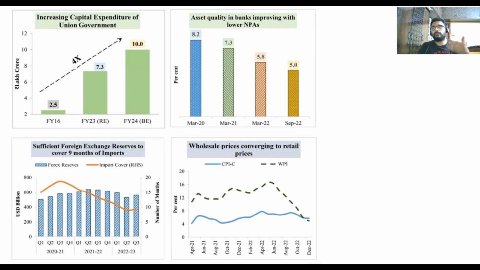Now, if you look at the capital expenditures, it has increased by four times. That is from 2016 to 2023, and what is in this budget estimates? This is 10. So that means 10 lakh crores is the capital expenditure of the government, and the NPAs of the banks have also fallen because of long-term repo rate ratios, because of deliberate investments made by the government, or diverting investments to be made into NBFCs, etc. All of this made the NPAs of the banks come down.